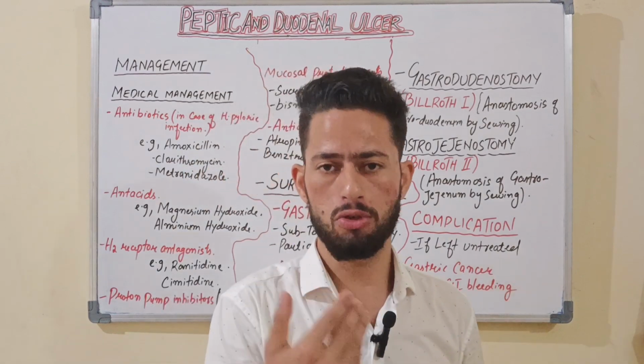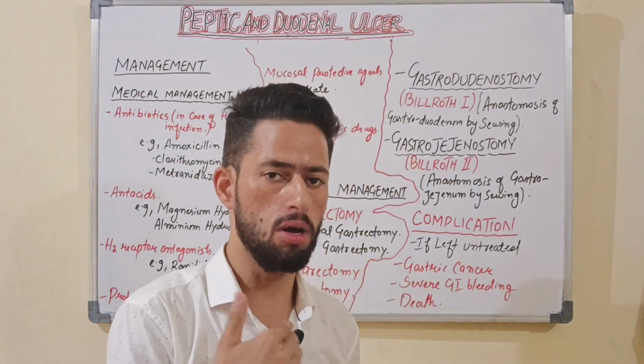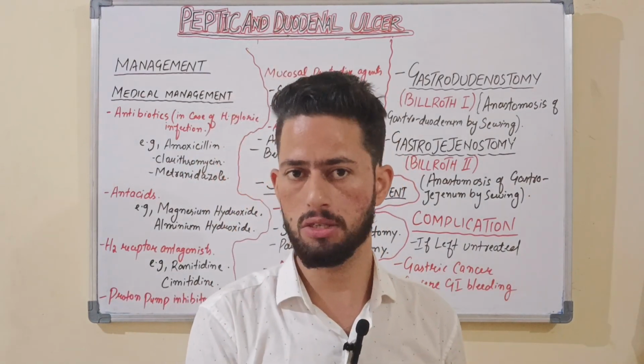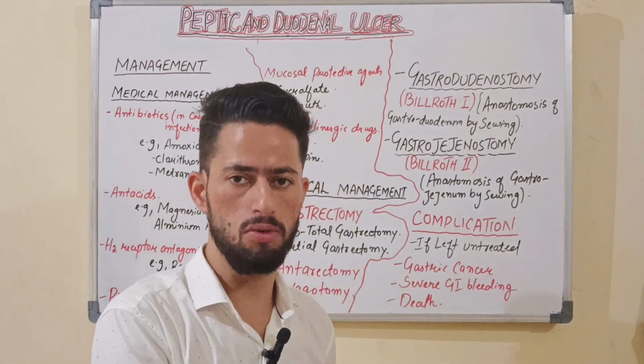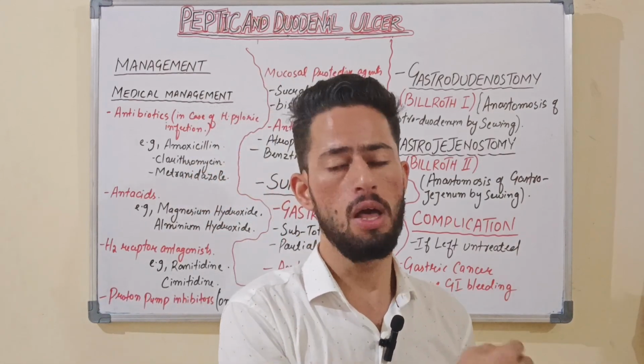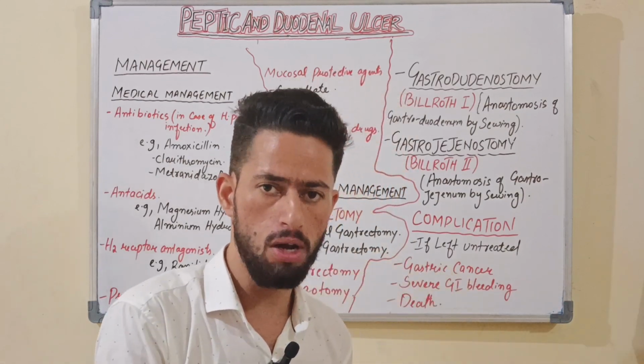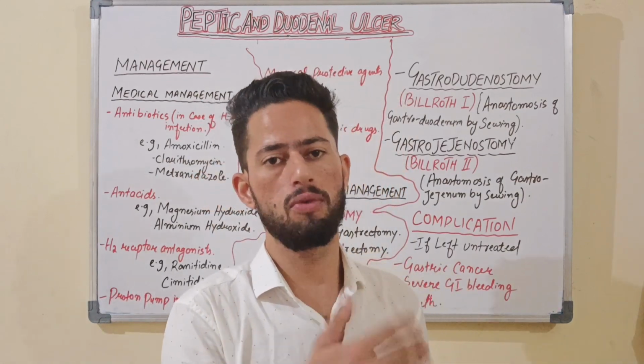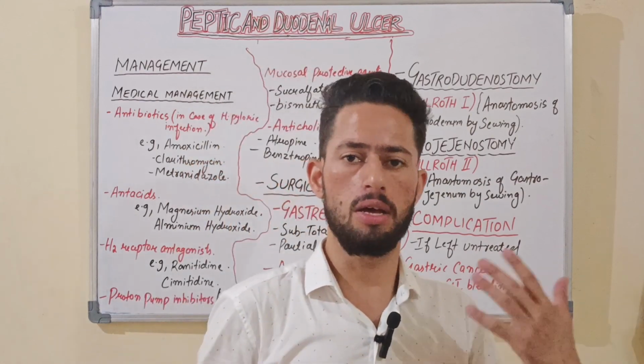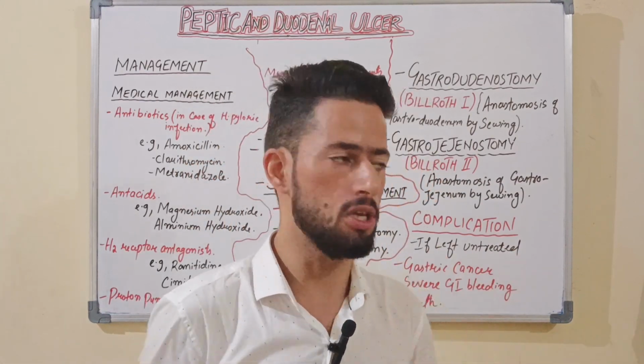Okay, the last one is about the vagotomy. Vagotomy means we are going to cut or block the vagus nerve, because when the vagus nerve is there, it will be stimulating the parietal cells to produce HCl. So we are going to cut the vagus nerve only, block the vagus nerve only, to prevent further damage from this secretion of HCl.